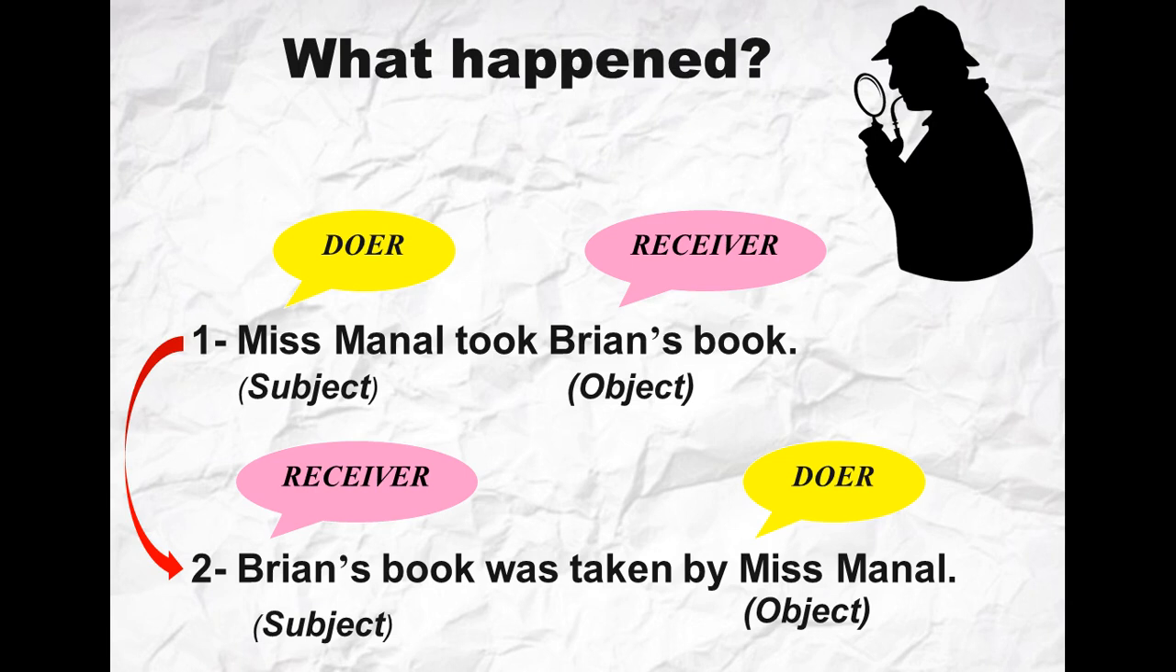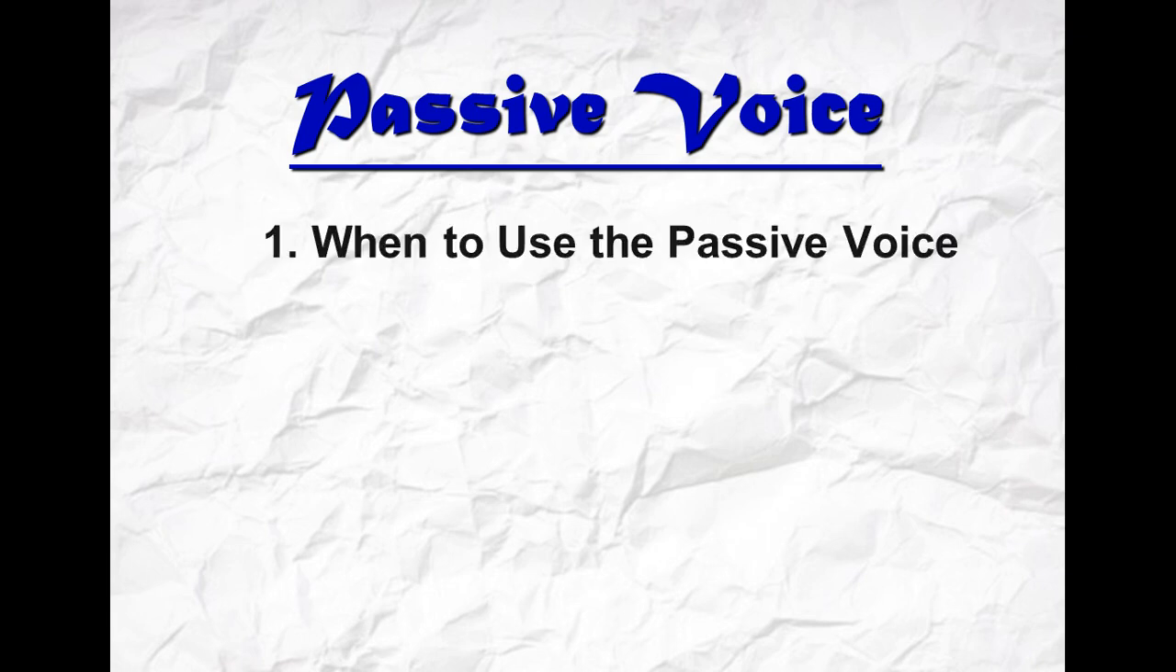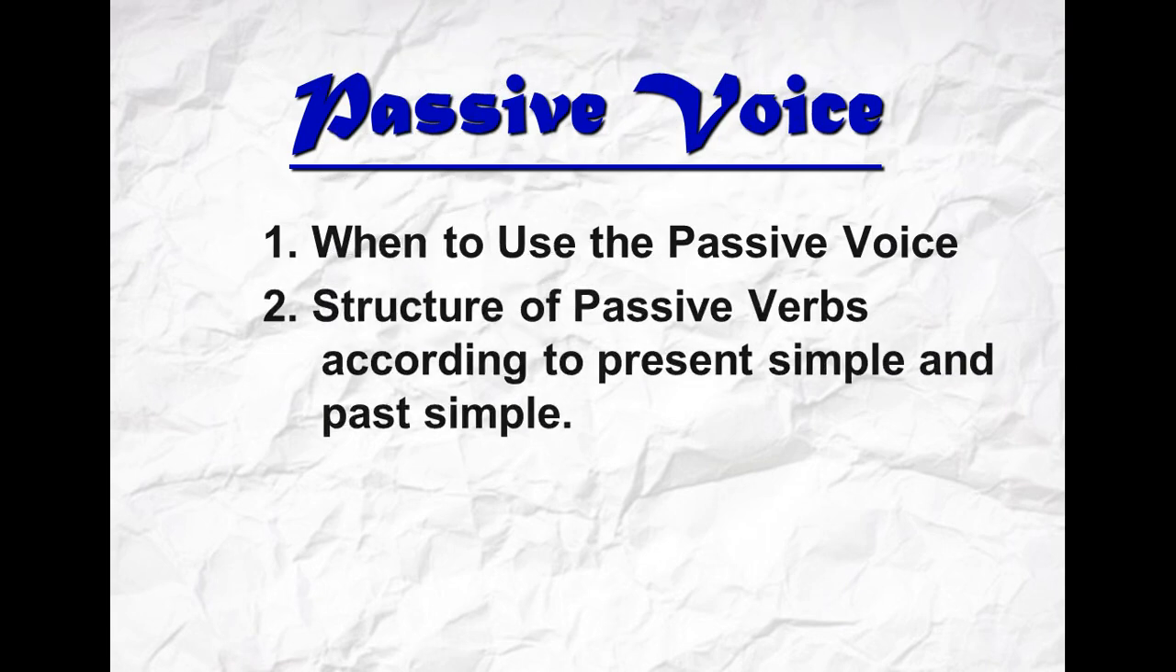Here we have a definite process which is called the passive voice. If we change places between the receiver and the doer to form such a sentence, it is called the passive voice. The first point is when to use the passive voice. The second is the structure of the verbs according to the present simple and the past simple. The passive voice can be formed from all the tenses, but our main target for today is the present simple and the past simple.